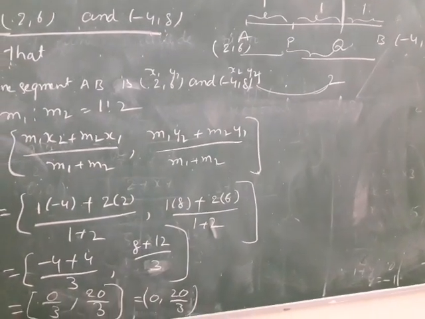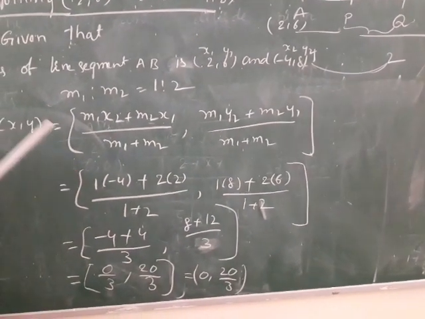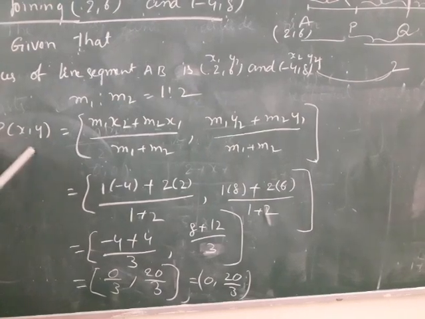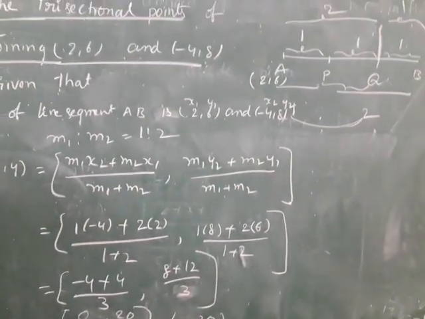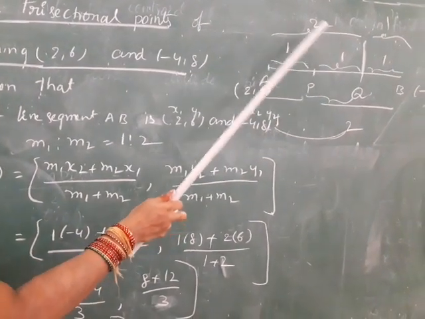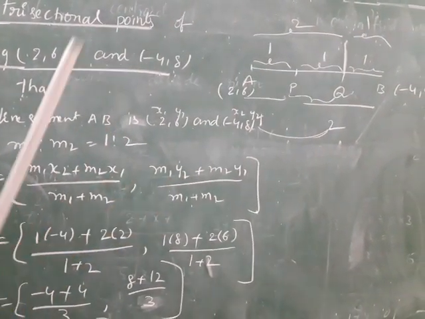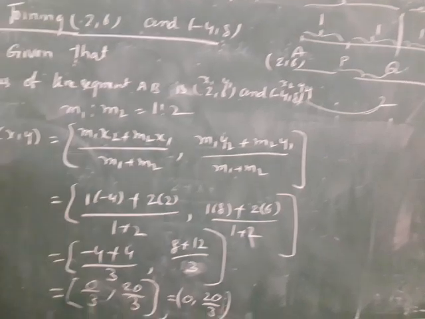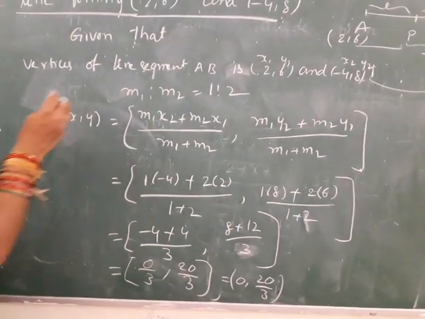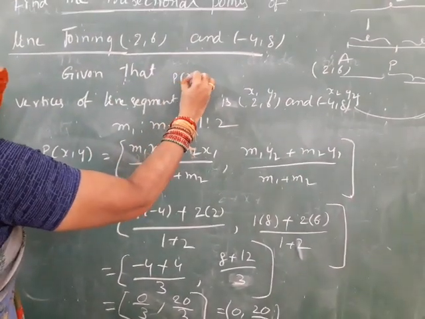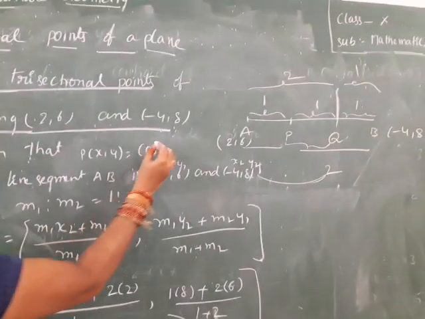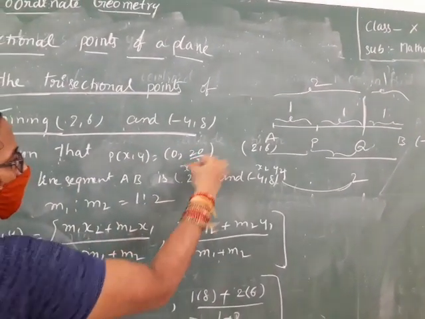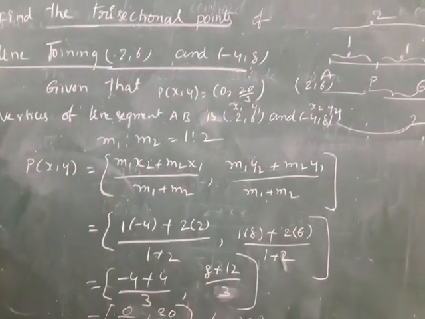This is one point, one trisectional point. We have a second point also. What is that? Q. What is the ratio of Q? 2 is to 1. Have you noted down? P point coordinates are (0, 20/3). Now we find out the coordinates of Q.